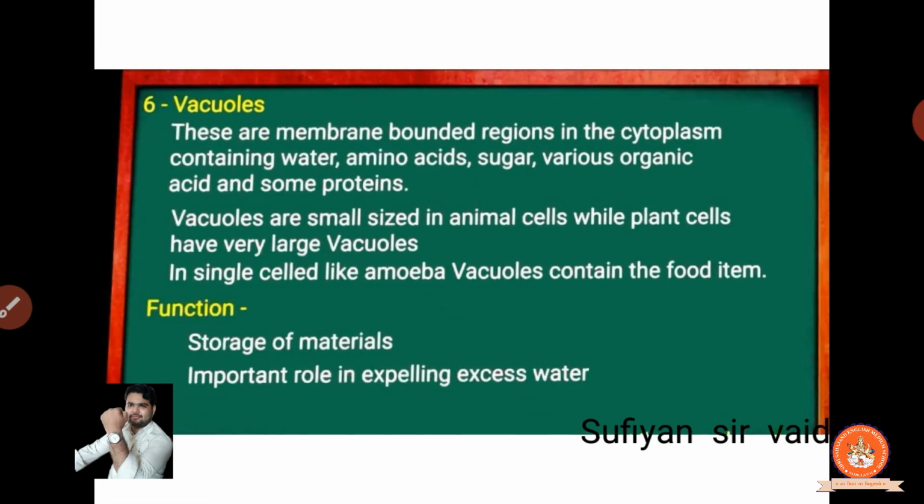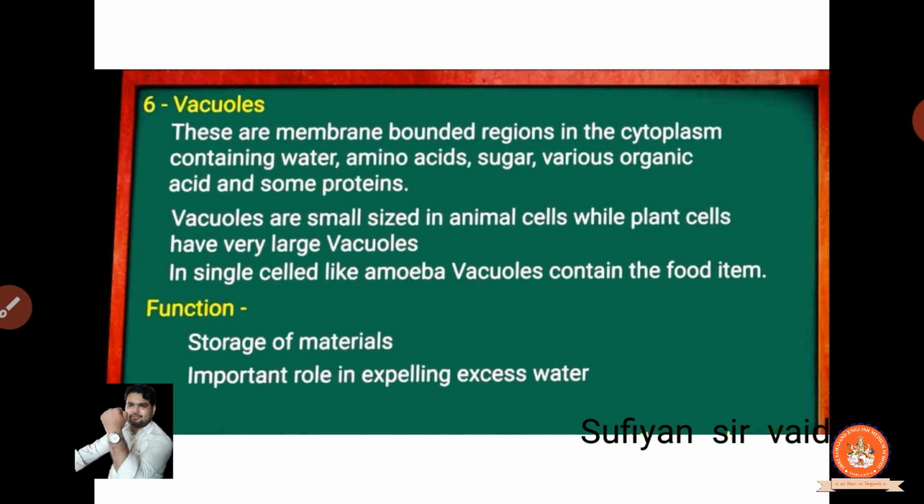Now vacuoles, these are membrane-bounded regions in the cytoplasm which contain water, amino acids, sugar, various organic acids and some proteins. Vacuoles are membrane bounded. Membrane bounded means there is an outer portion. Clear? In the cytoplasm there is a particular membrane-bound region, and over there is a presence of water.